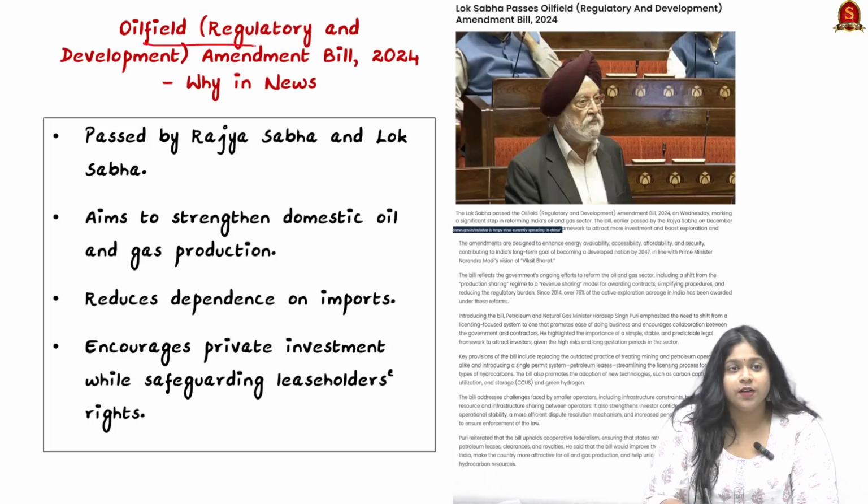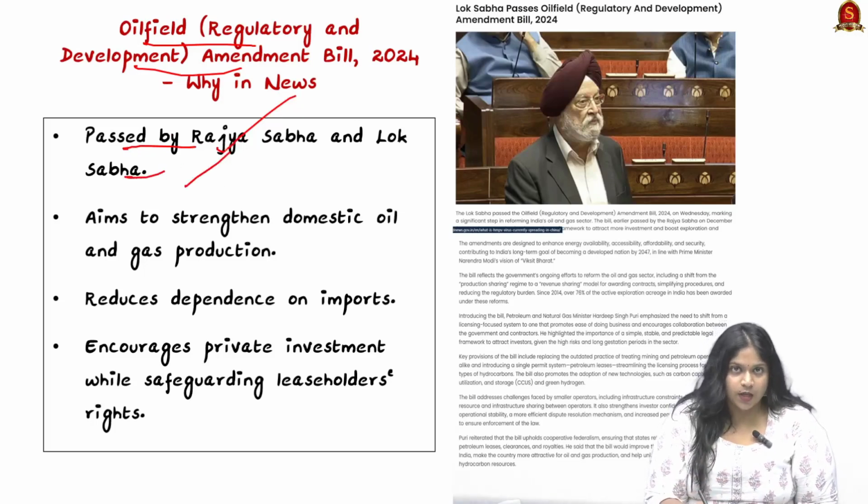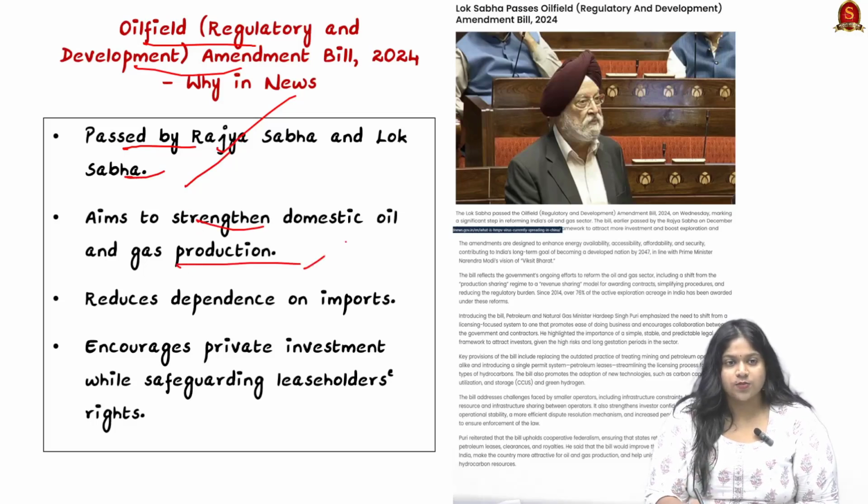The Oilfield Regulatory and Development Amendment Bill of 2024, which was earlier passed by the Rajya Sabha, has now been passed by the Lok Sabha. The ultimate aim of this bill is to strengthen domestic oil and gas production, that is oil, natural gas and petroleum, and also to reduce India's dependence on imports from other global countries and powers.